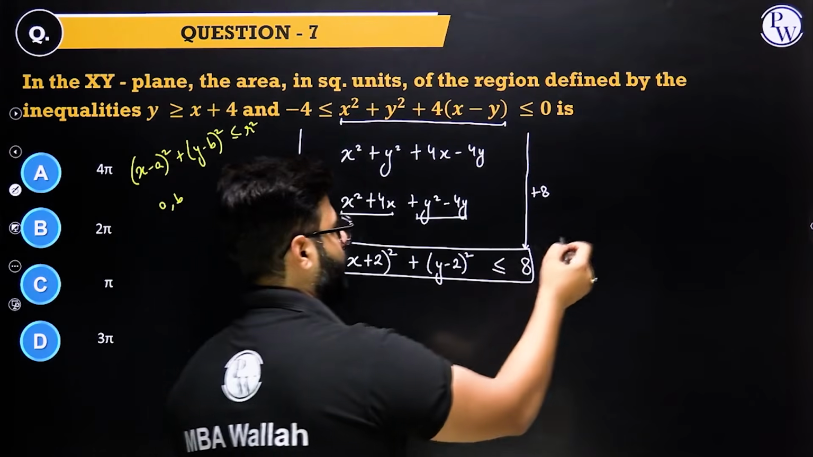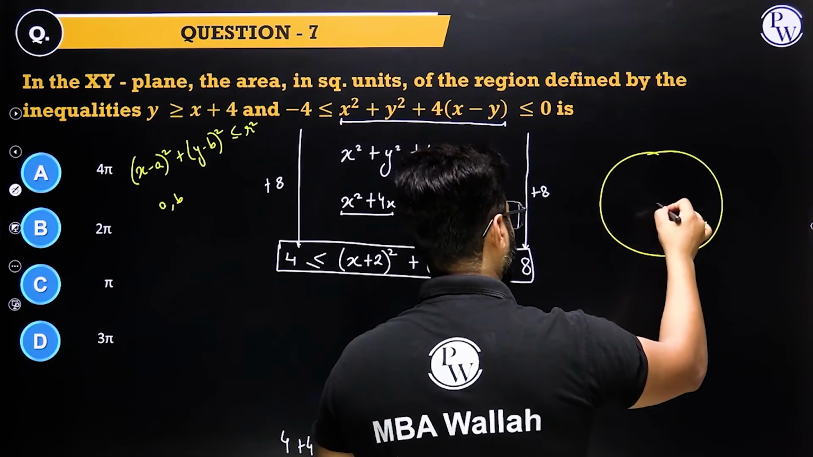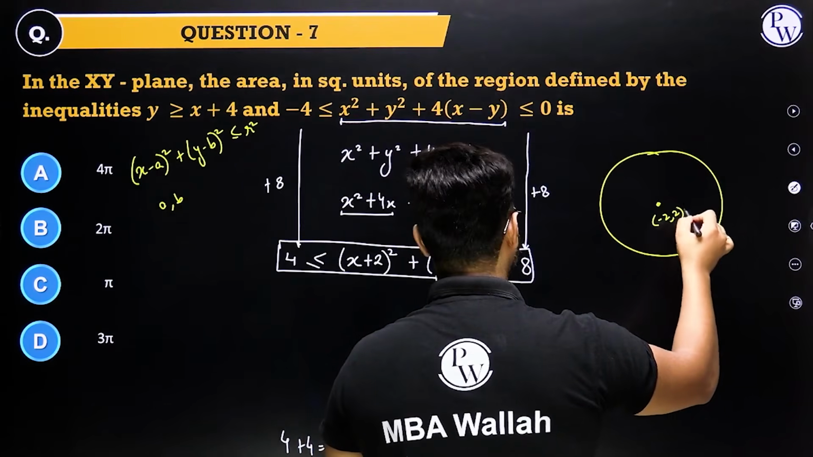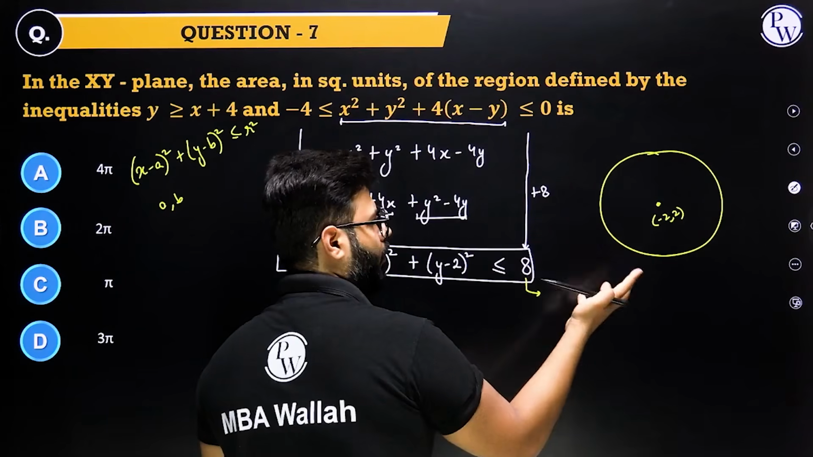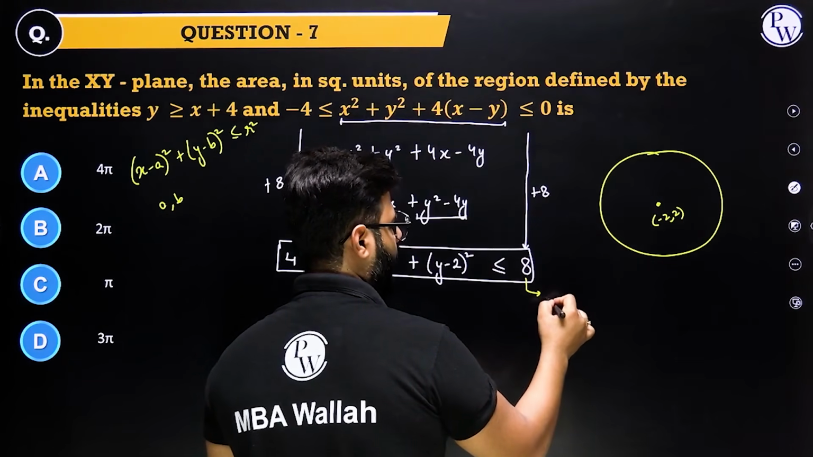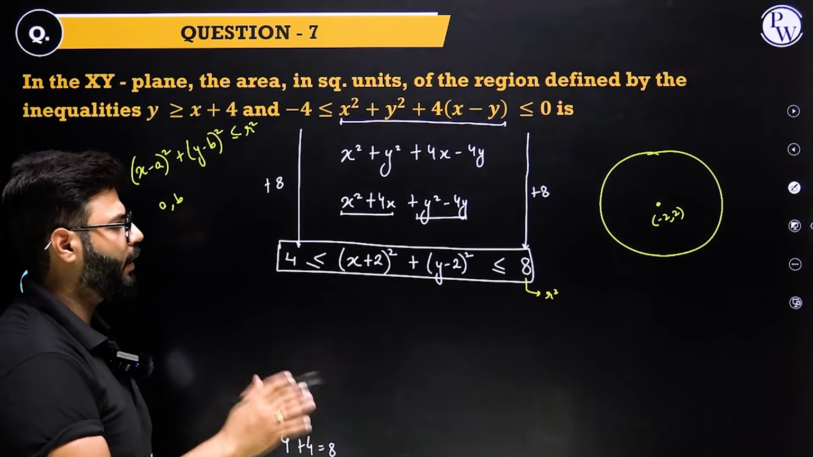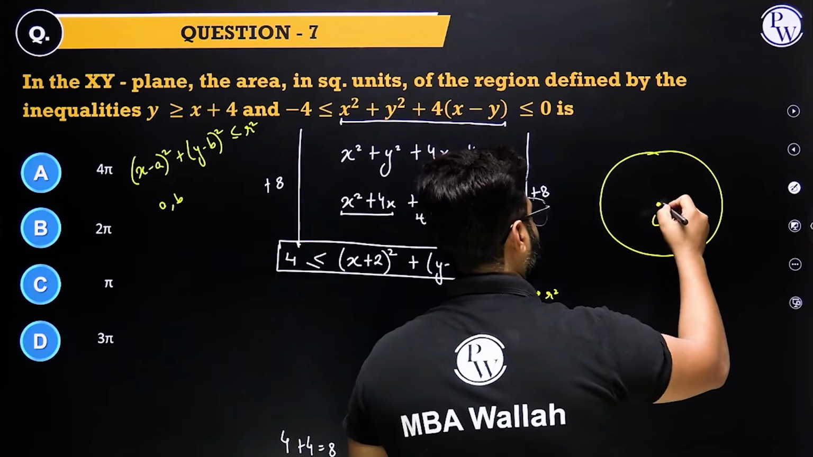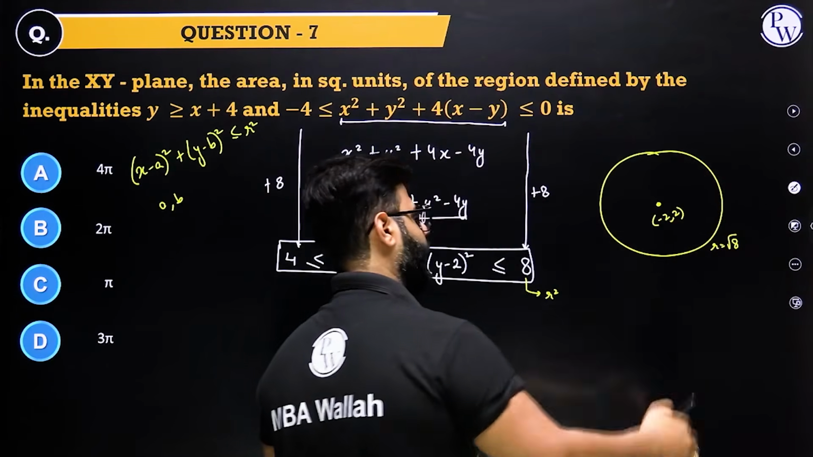So this represents a circle, center at minus 2 comma 2, and the radius, if I convert it into r square, so that simply means this 8 is my r square. So whatever be the radius, root 8, I don't care. Right, we'll see it later. r square for this circle is 8. So let's write it down. This has a radius of root 8. Fantastic. You're talking about the area inside this.